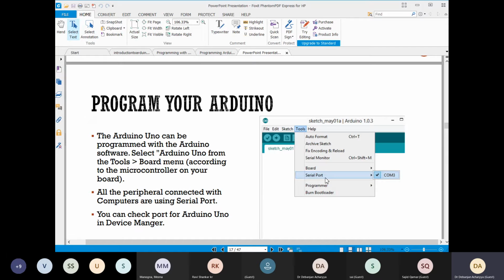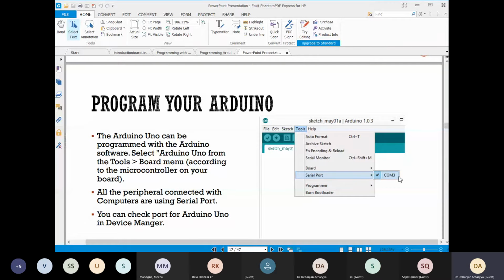From tools again, just after the board, you can see the option serial port, and in 99% of applications you will see COM3. It may be COM4 or COM3, don't bother about this, whatever it is, just click on it.